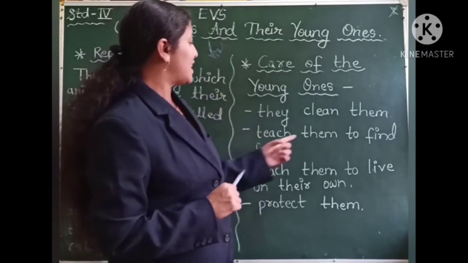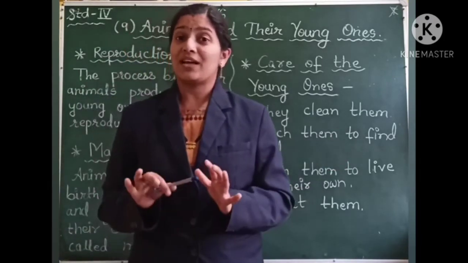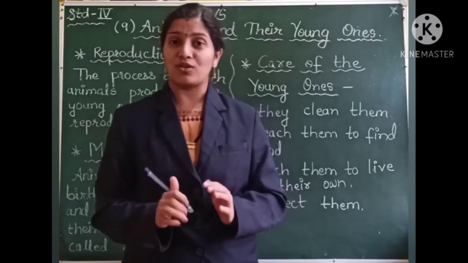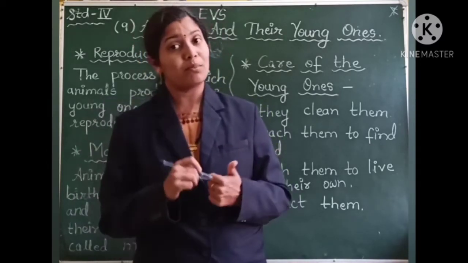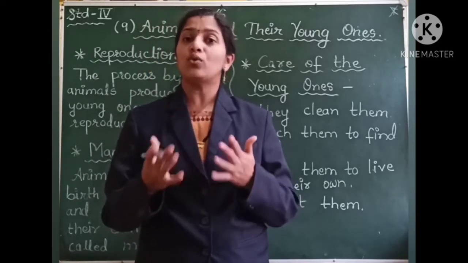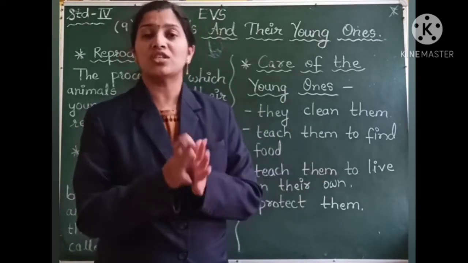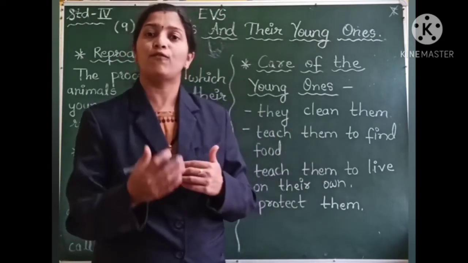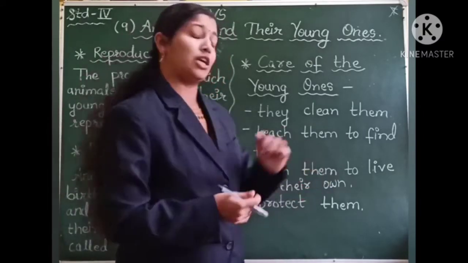The next is they teach them to find the food. These young ones are very little, small. They can't find food for themselves. First, they feed upon the milk of their mother. But later on, as they grow, they have to learn to find the food. So the mother animal teaches the young ones to find food for themselves. The next is they teach them to live on their own.